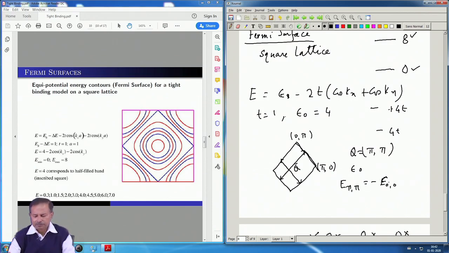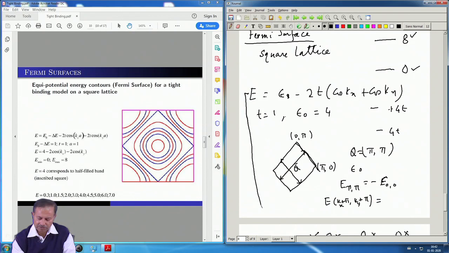So, that means E of (k x plus pi, k y plus pi) in this band structure with epsilon not equal to 0 is equal to minus E of (k x, k y), and that means these two energies are just negative of each other, and they are at the Fermi surface.